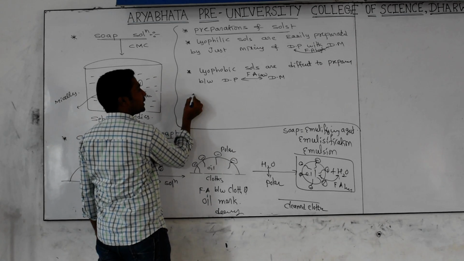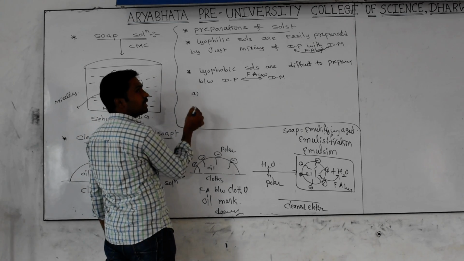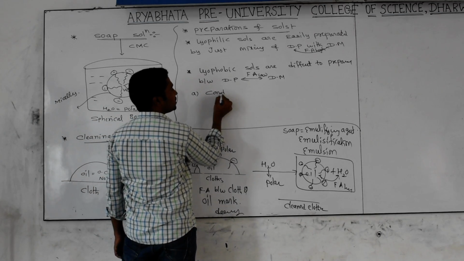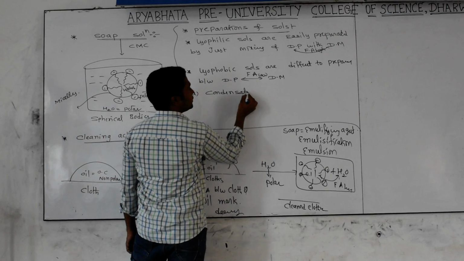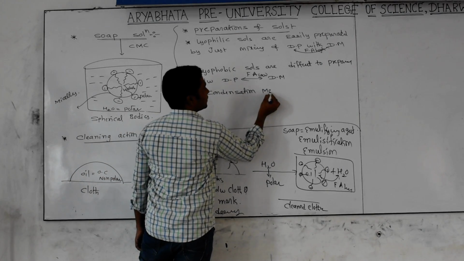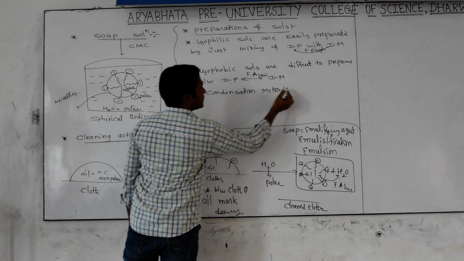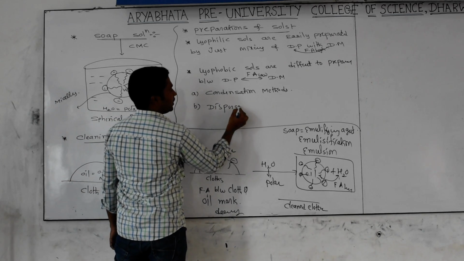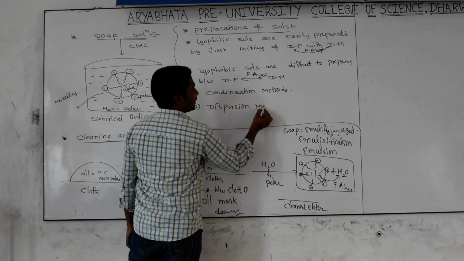For lyophobic sol preparation we have to use special methods. We have two categories. The first category is the condensation method, and another one is the dispersion method. Are you getting it or not?